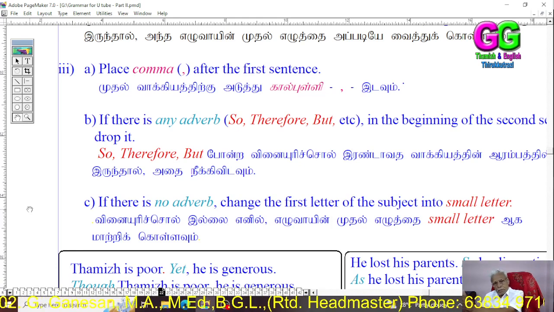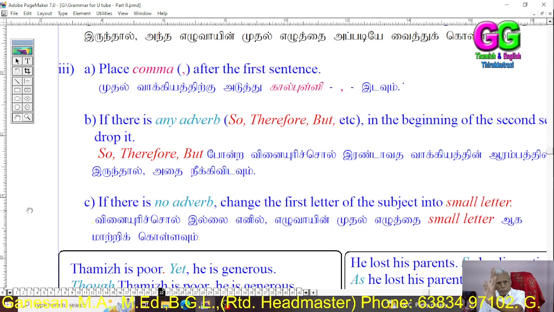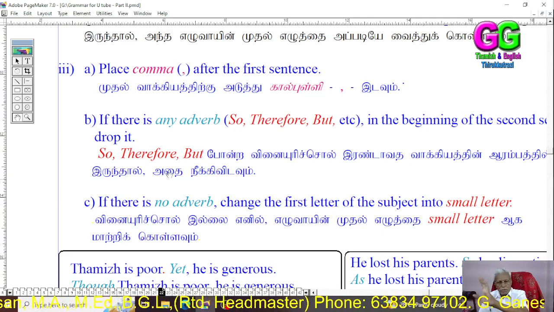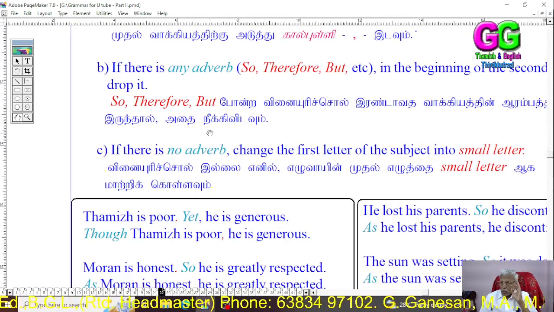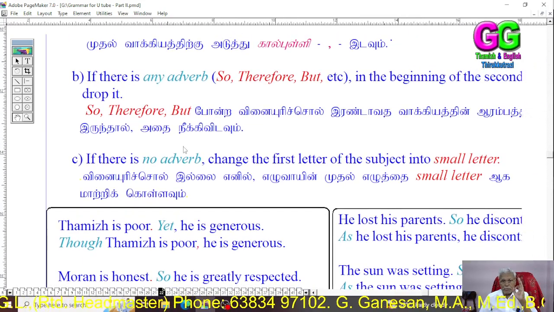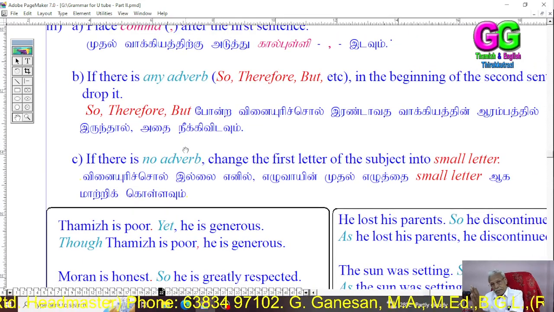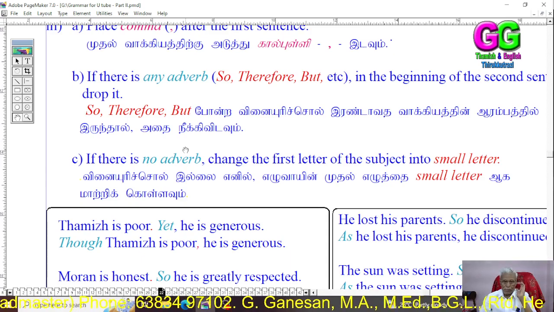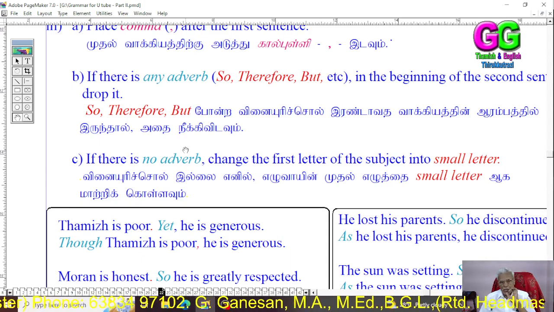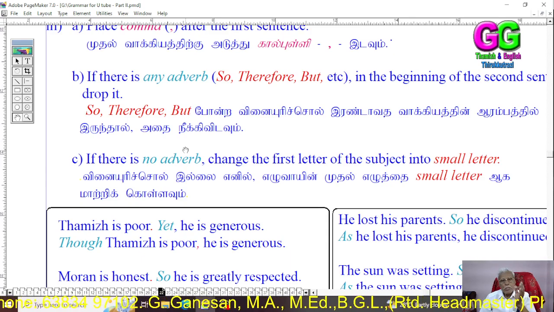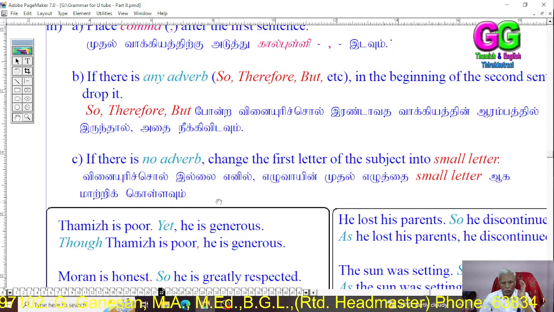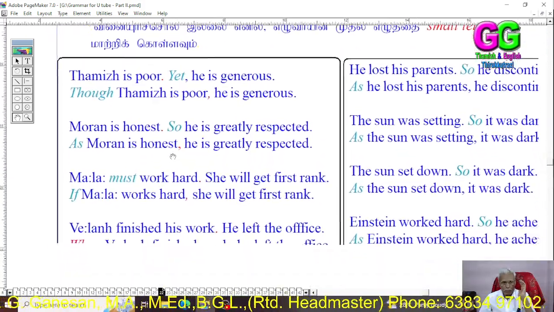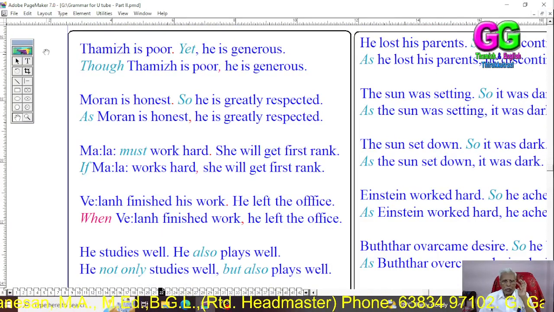And the remaining portion should be written as it is. If there is no adverb like but, yet, still in the beginning of the second sentence, then the first letter of the subject should be changed into a small letter. These are the conditions that we have to follow. Let us see examples.